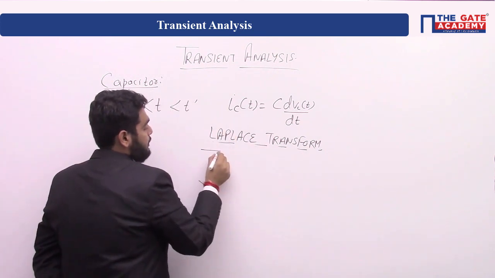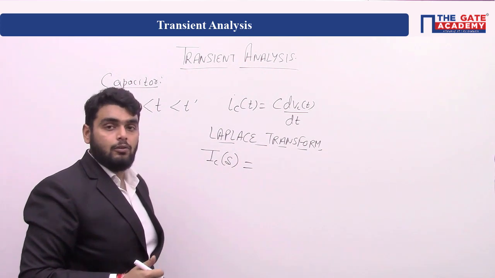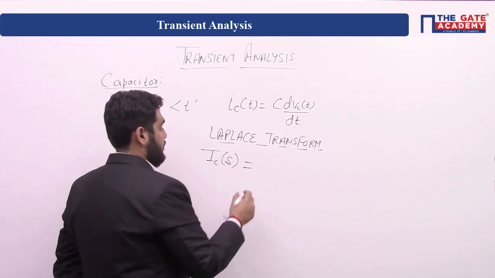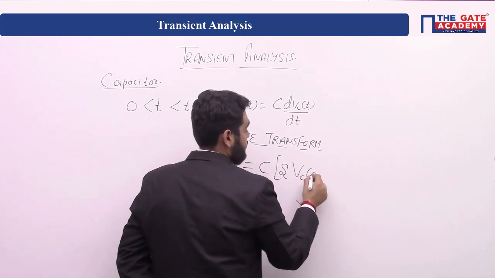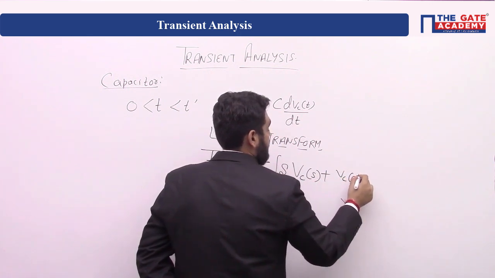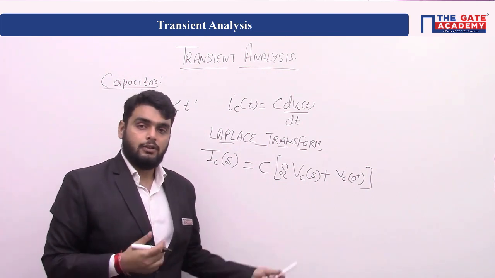It will change into Ic(s), and we are assuming the capacitor is charged with some voltage Vc(0+), and it will be sVc(s) plus Vc(0+). Okay, the capacitor is initially charged with some voltage.